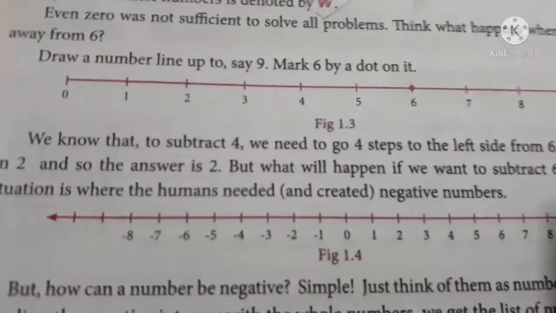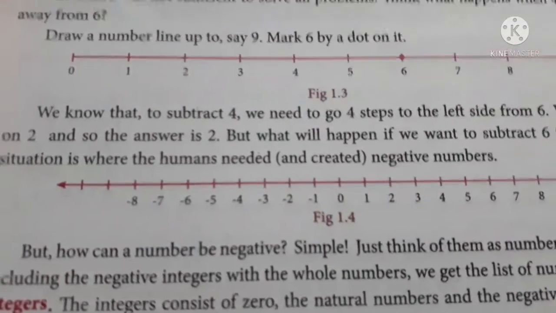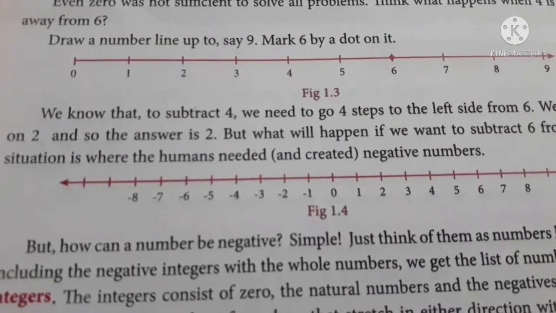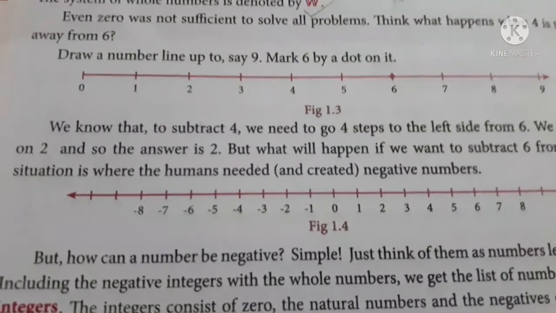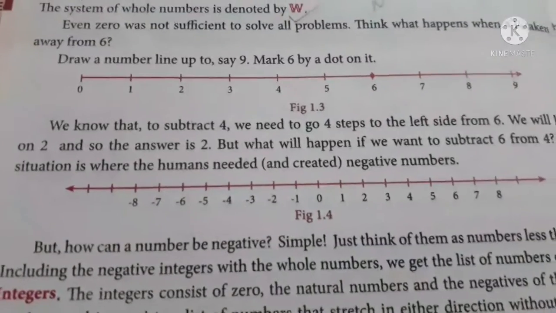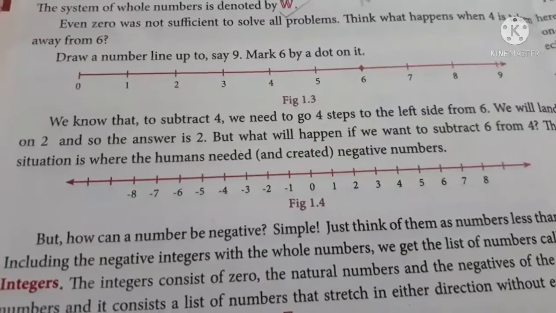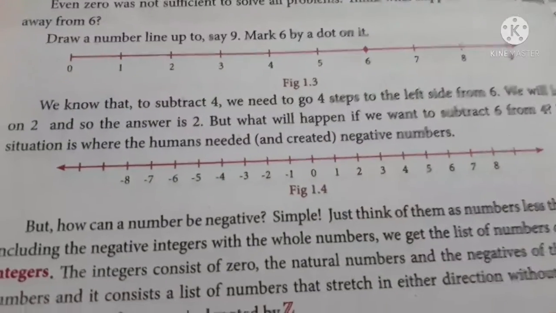Okay, now let's take an example. When you subtract 4 from 6, what will you get? You'll get 2, right? But what if I say you should subtract 6 from 4? That is 4, 3, 2, 1, 0, and after that you'll have numbers less than 0. Will that be possible? Here you are introduced to a new concept called integers, and you will have positive as well as negative numbers in this.